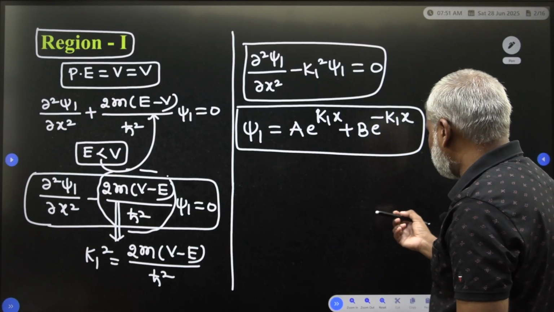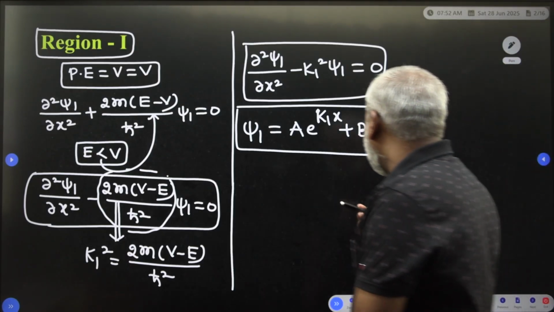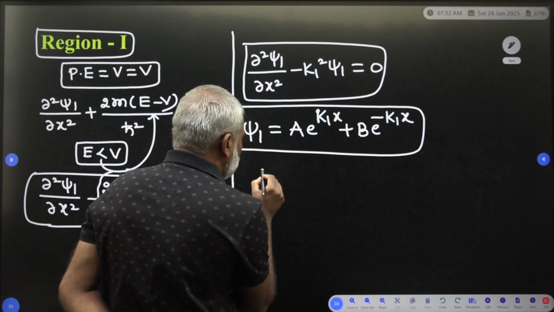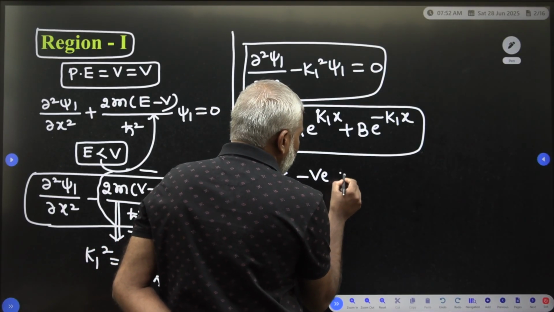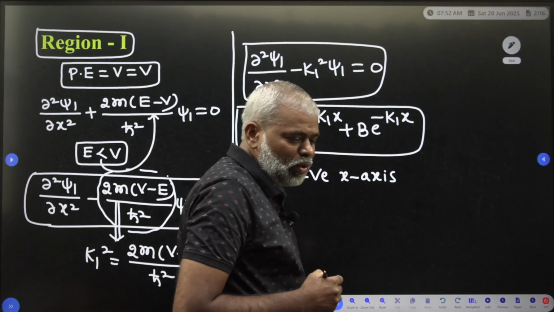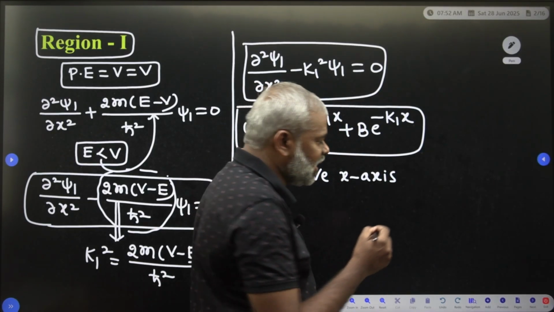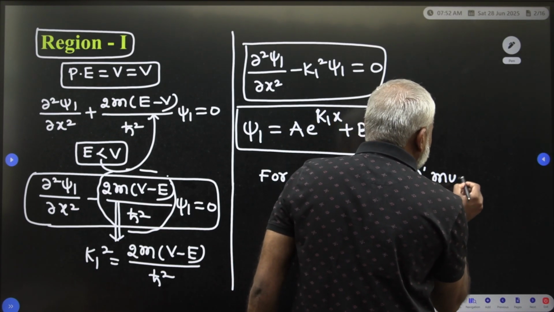First, I am writing for the negative x axis. For the negative x axis, your constant B must be 0.